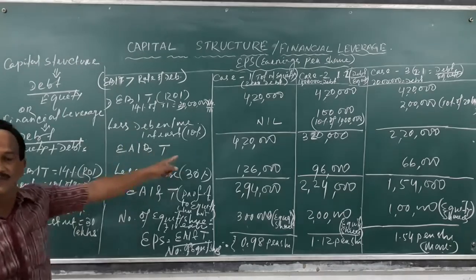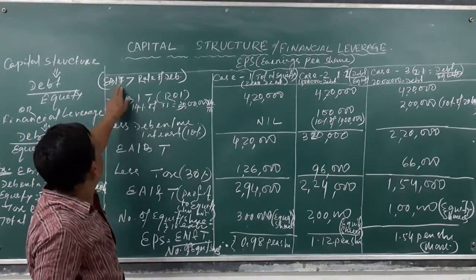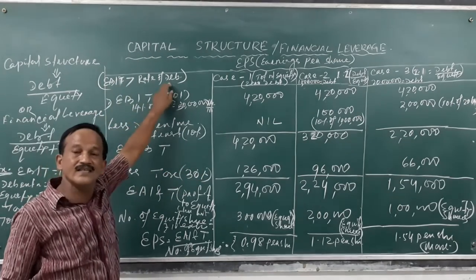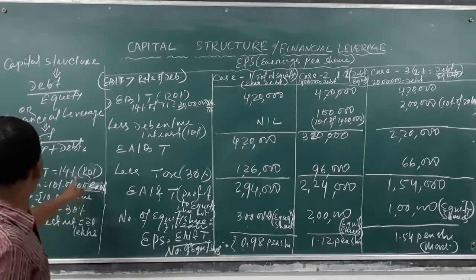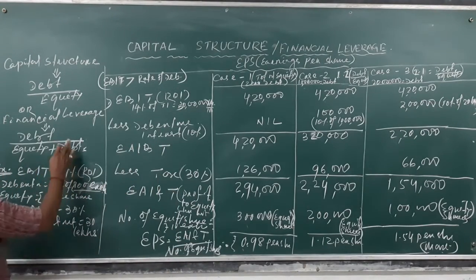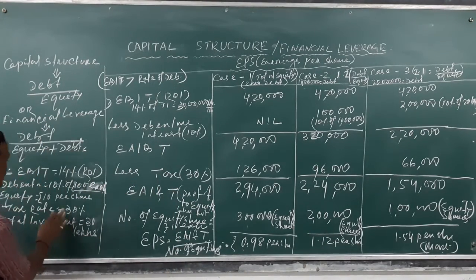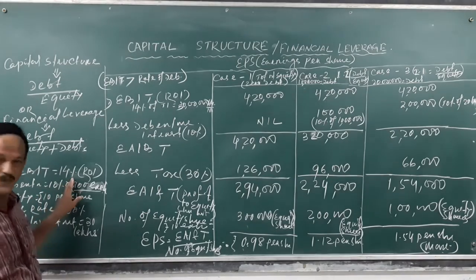This is not possible if the earnings before interest and tax is less than the rate of debentures. Then what happens? The debenture interest we have taken here is 10% and the rate of investment is 14%.